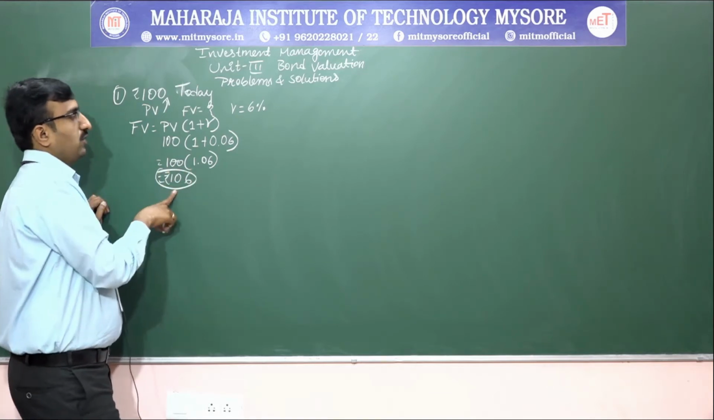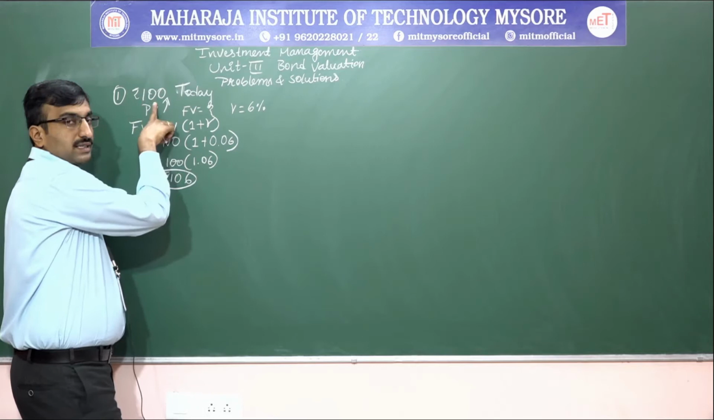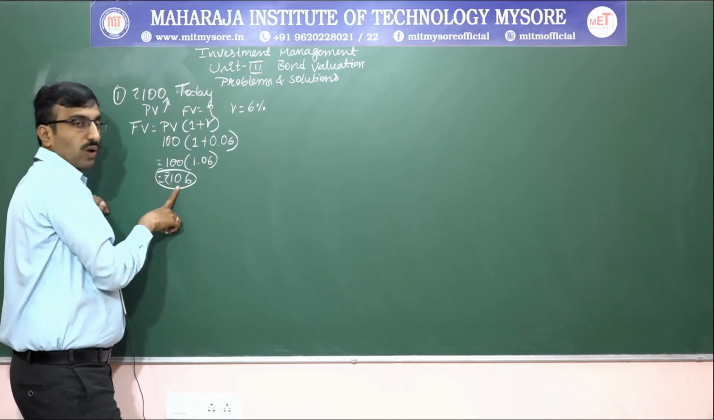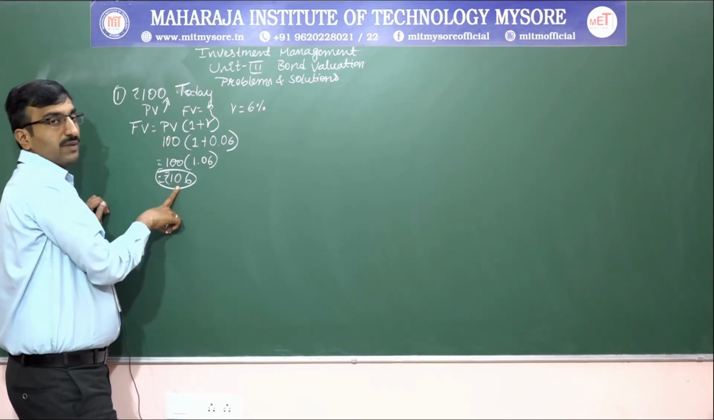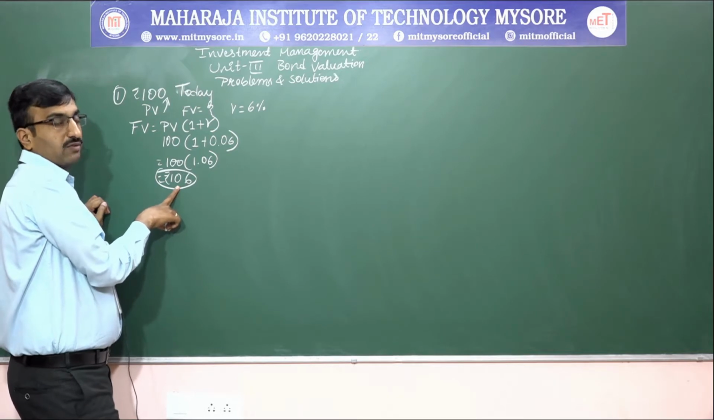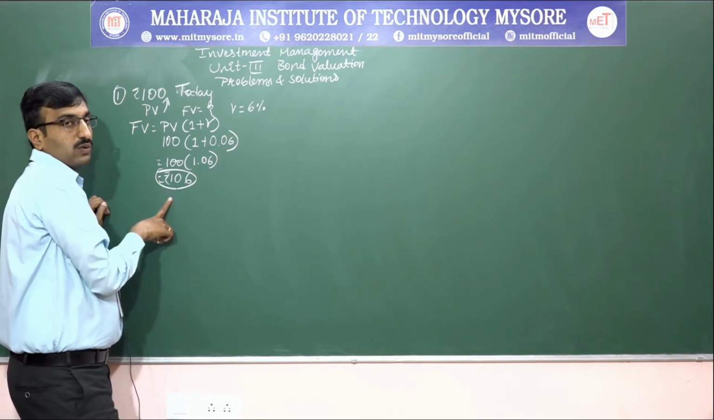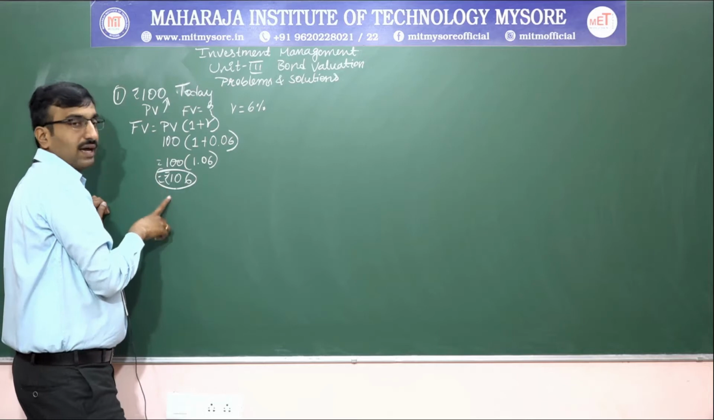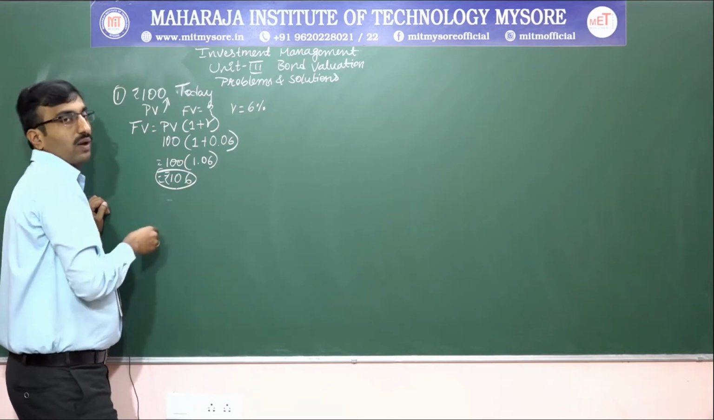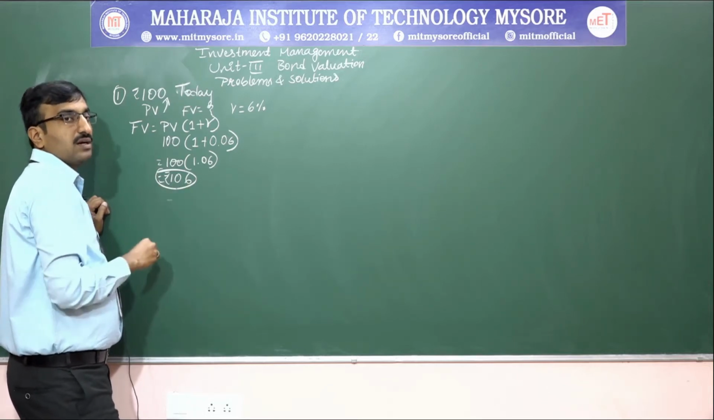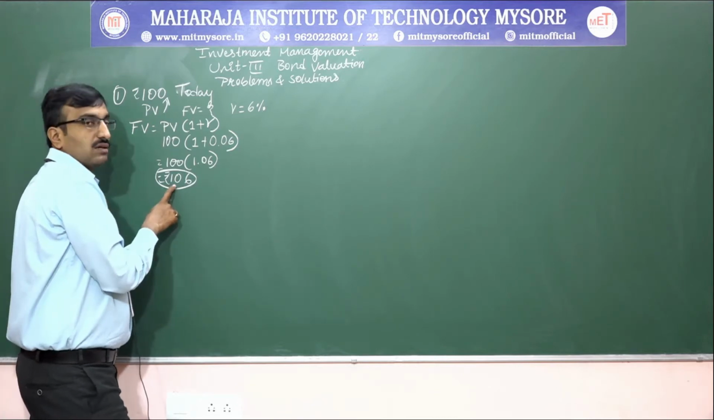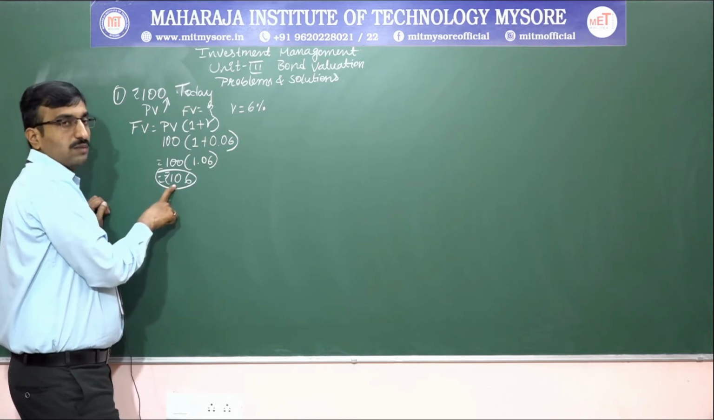This is 106. So if you invest 100 rupees today, you will get 106 rupees after the maturity period. The maturity period they have not given. When they don't give the maturity period, we calculate like this; it may happen within 1 year. That is called the calculation of future value.